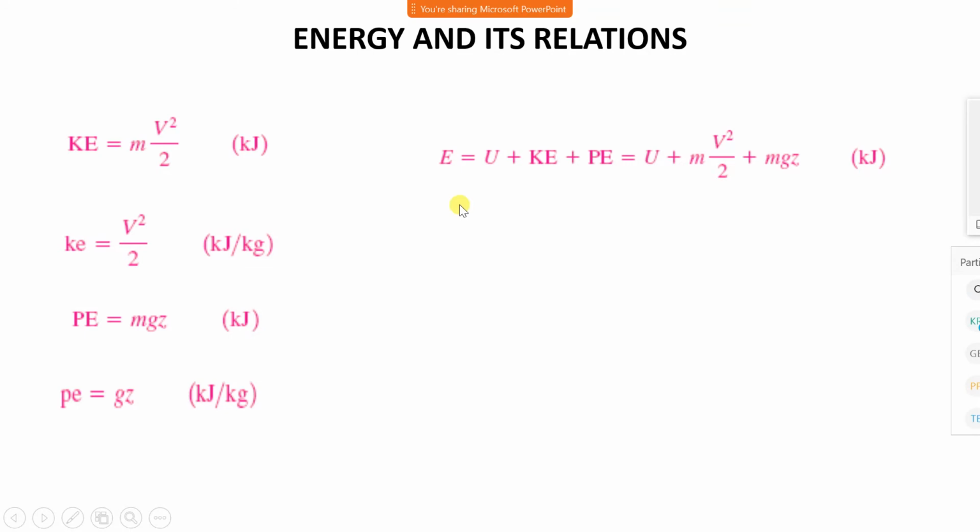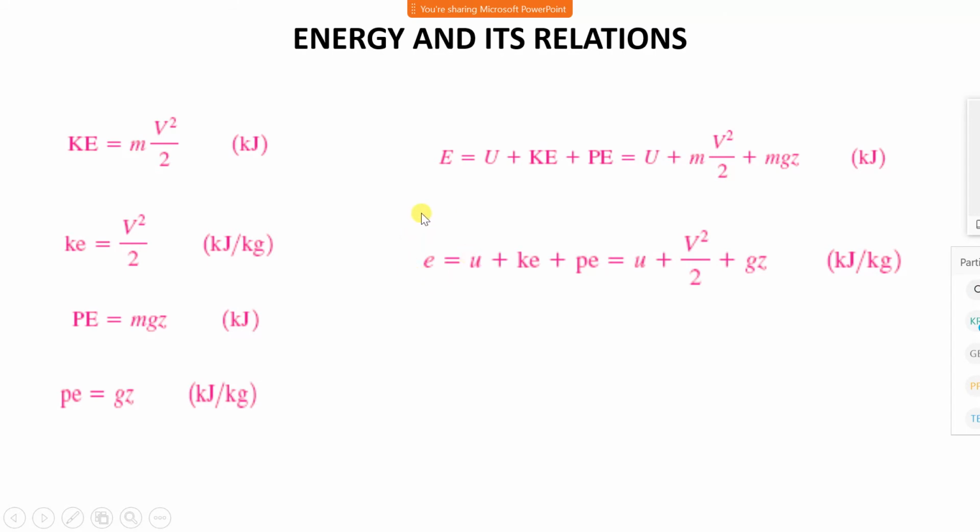E is the internal energy. Sorry, E is the total energy, not internal energy. E is equal to U, where U is the internal energy, plus kinetic energy plus potential energy. U represents the internal energy and E represents the total energy: E equals U plus half mv square plus mgz in kilojoule.